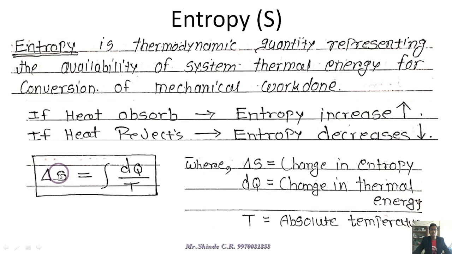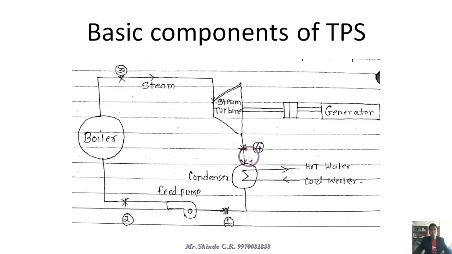It shows that the change in entropy depends upon the change in heat. If the heat is absorbed, obviously the entropy goes on increasing, and if the heat is rejected, then obviously the entropy goes on decreasing.